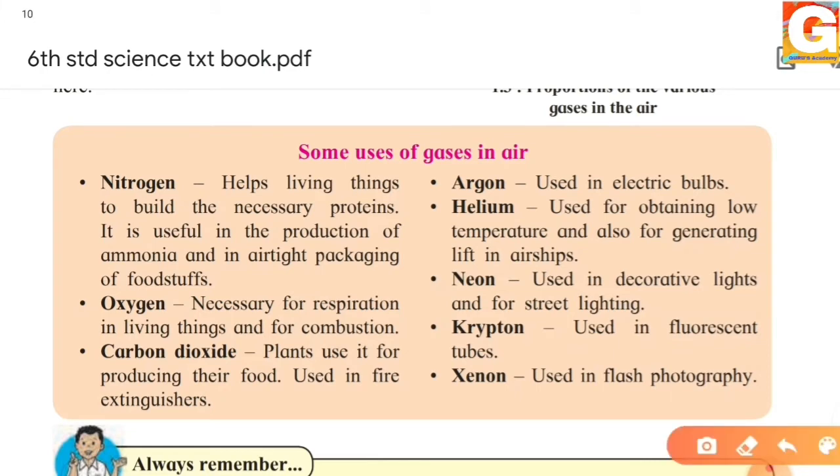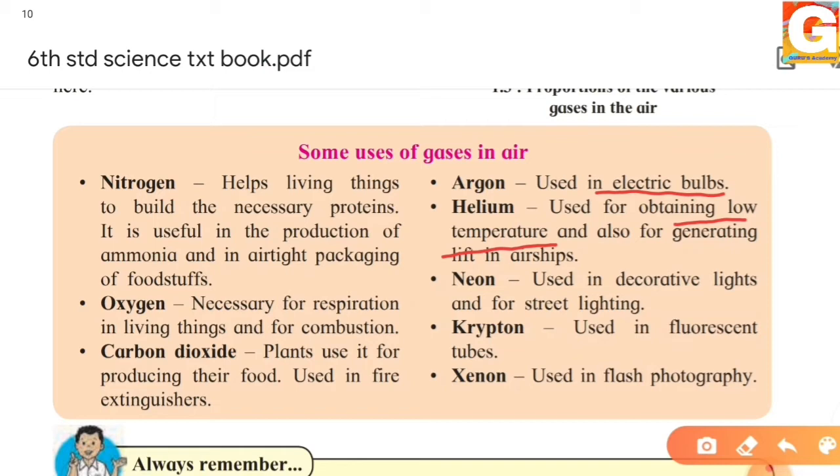Well, let's see what the next example is. The next gas in air is argon. Argon is used in electric bulbs. The bulbs which we use in our house have argon gas in them. Next is helium. Have you all seen how a balloon blows up into the air? That is just because of the gas helium. Helium gas is used for obtaining low temperature, and that is why the balloon can float up above the air.